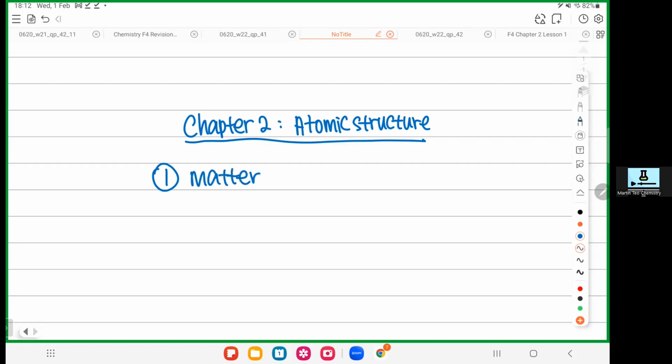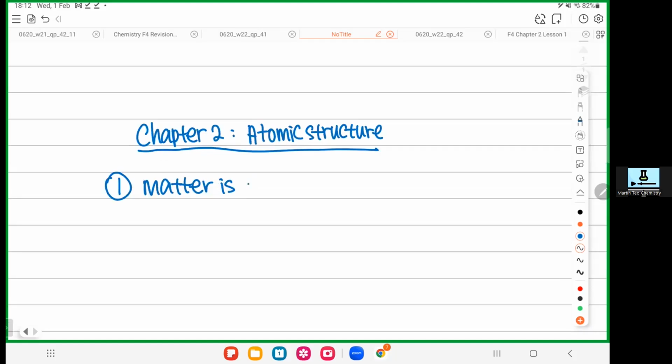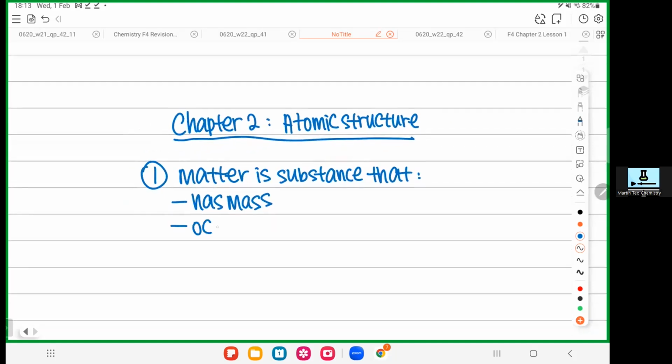M-A-T-T-E-R, matter. Okay, what is matter? Matter is considered a chemical substance that fulfills two requirements. The first one is it has mass. So this substance must have some mass. And then it must occupy space. Anything that has mass and occupies space is called matter.